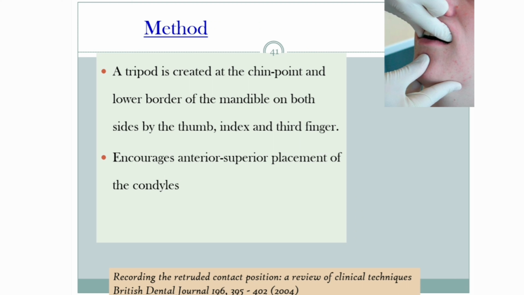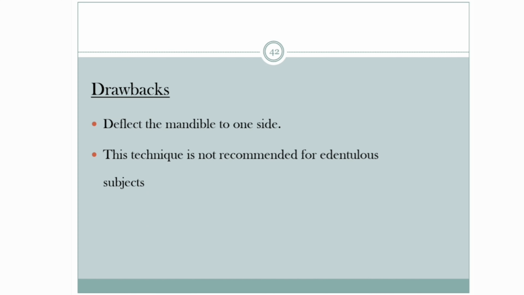Coming to the method, a tripod is created at the chin point and the lower border of the mandible on both sides by the thumb, index finger and the third finger. This encourages anterior superior placement of the condyles. The defect of this method is that it will deflect the mandible to one side. Also, this technique is not recommended for edentulous patients.